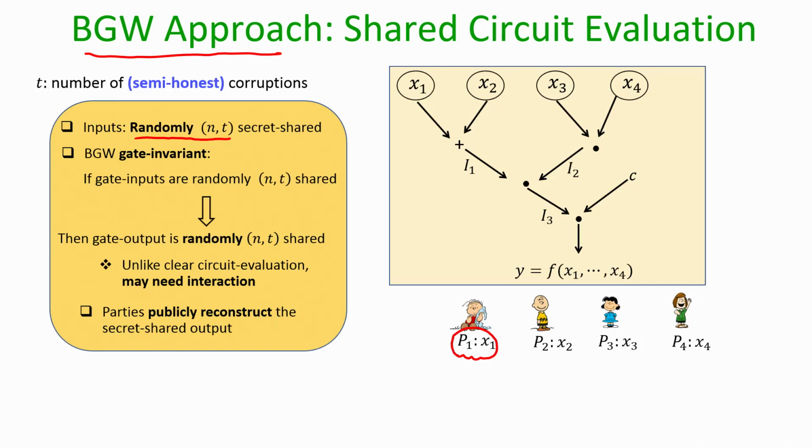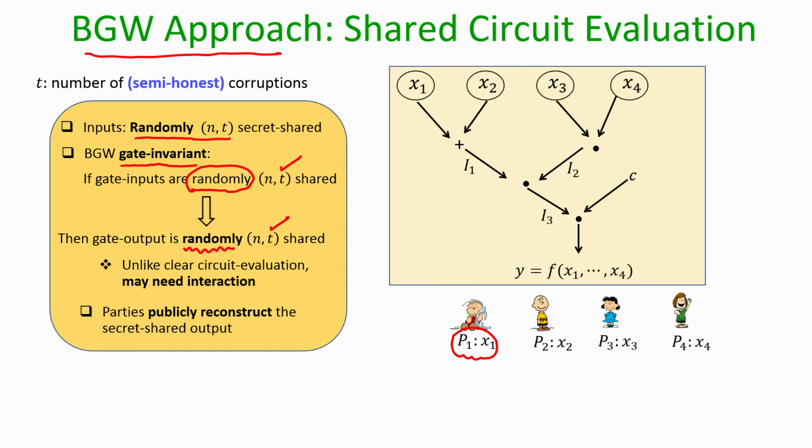Once all the input values are secret shared, each party starts evaluating a copy of the circuit, but not on the clear values, rather on the shares of the values. In more detail, parties try to maintain what we call the BGW gate invariant, where it will be ensured that if there is a gate whose inputs are secret shared randomly with the degree of sharing being t, then the gate output is made available to the parties in a secret shared fashion, where the degree of sharing is still t and the vector of shares is a random vector of shares.